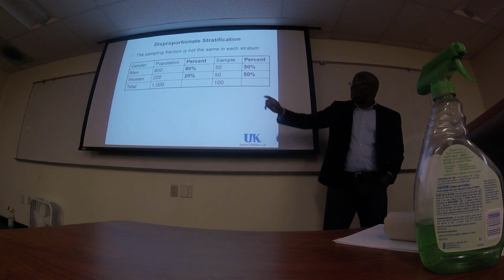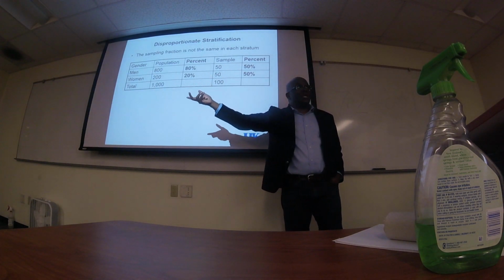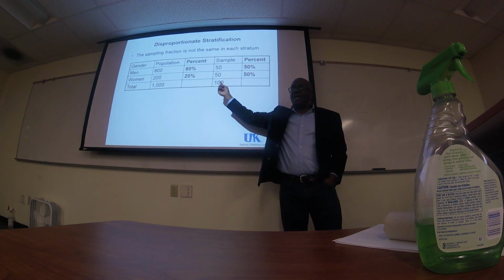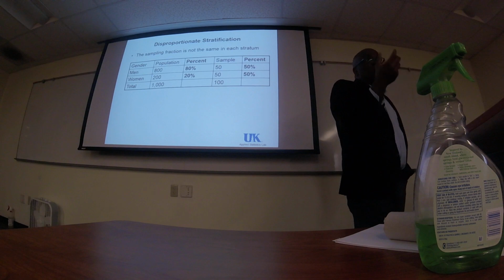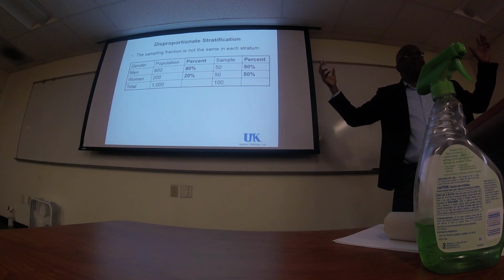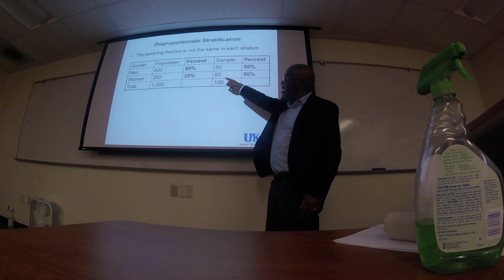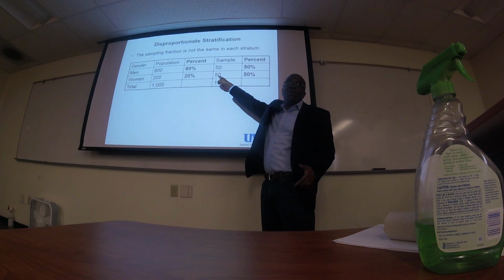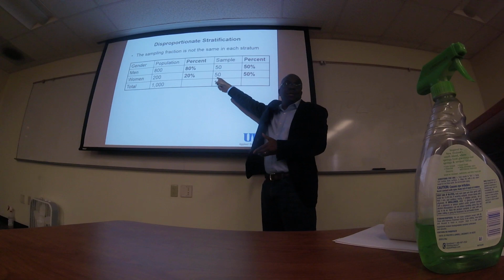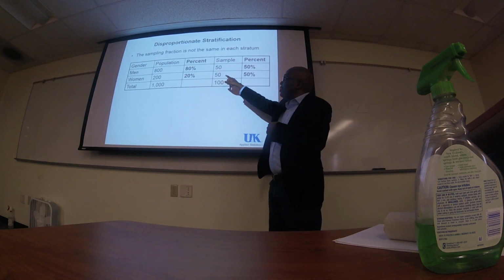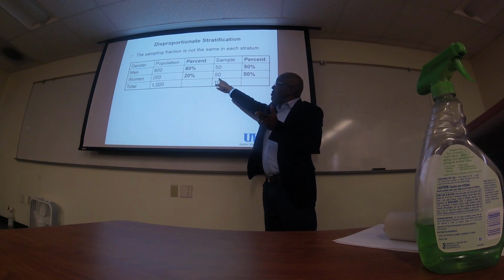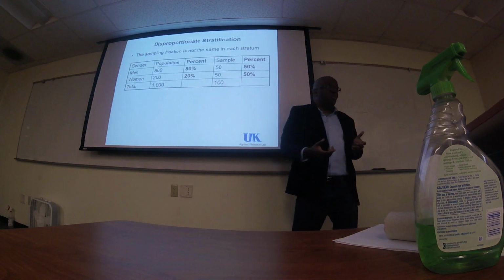The advantage, I can compare the outcome between them. I'm able to do analysis comparing men and women because I have enough cases. That is what is called oversampling of the women. If I use proportionate, it will be only 20 women, but I'm using disproportionate.